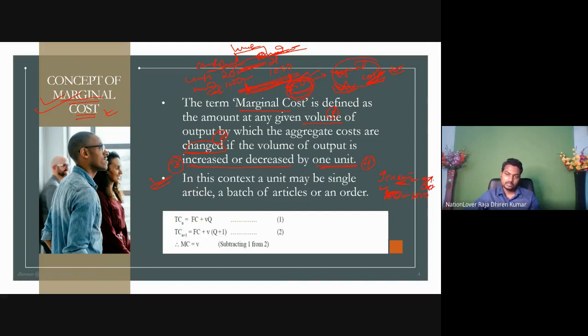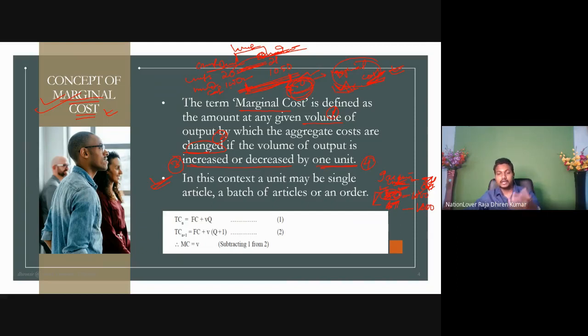This is what is called the total cost. Next, you produce another unit of ice cream, that is the 51st. Next, you will incur, suppose, 1100. Why is it so? Now you can argue: if we produce 50 units, then it will be 1000.